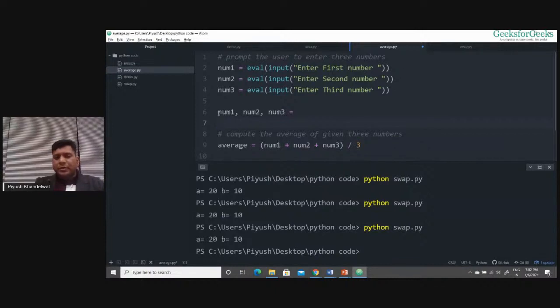We know that this is possible. Num1, comma num2, comma num3 is a valid statement. We have seen this. I can write it like this: 10, comma 20, comma 30. This is a valid statement, right? Now, if somehow these are fixed values, I want the user to enter these values, right? Is it possible or not? Let me check.